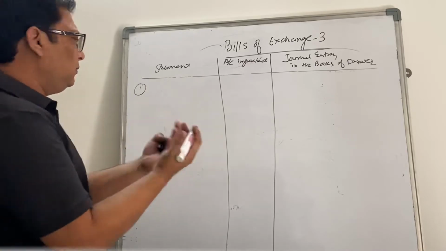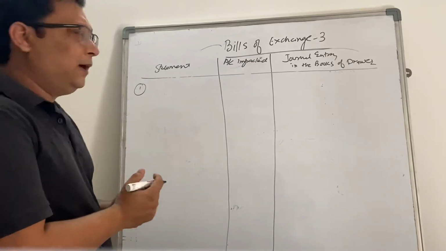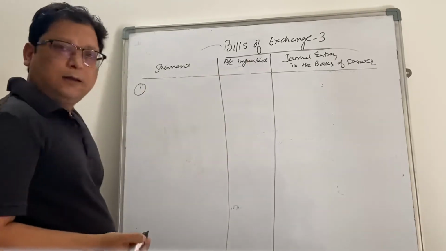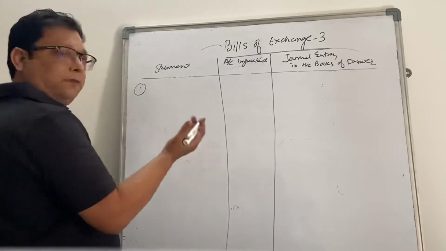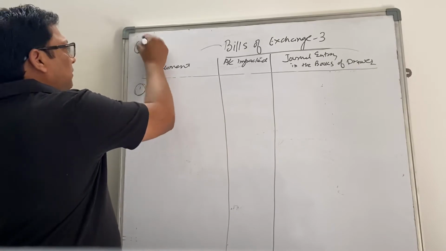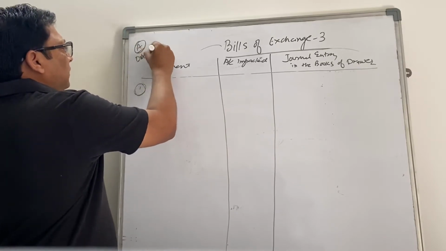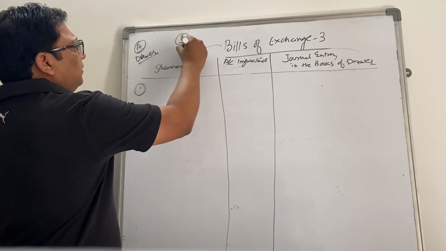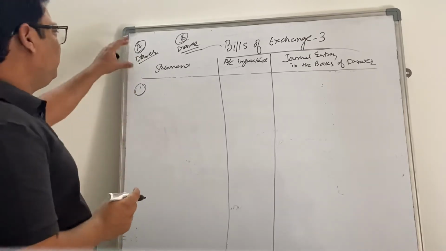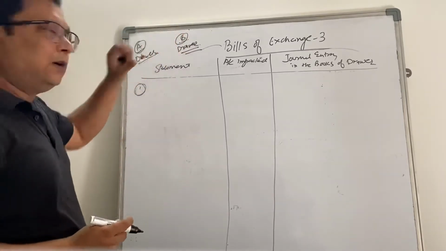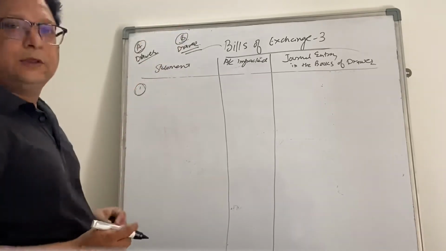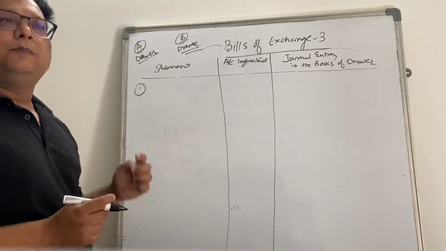So after the bill is dishonored and the noting charges are paid, what option is left? Let's assume that the drawee, after the bill is dishonored, reaches out to the drawer. So A is supposedly the drawer and B is the drawee. B reaches out to A and requests that he or she is not able to make the payment on the due date, and hence is okay to make a part payment of the bill.